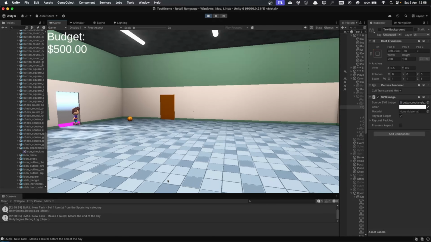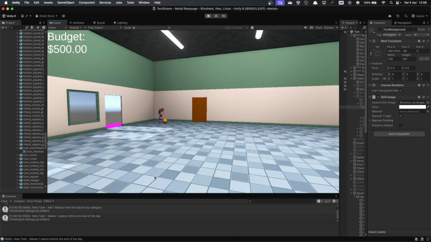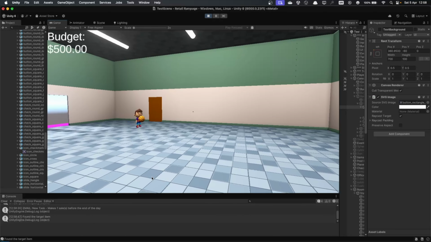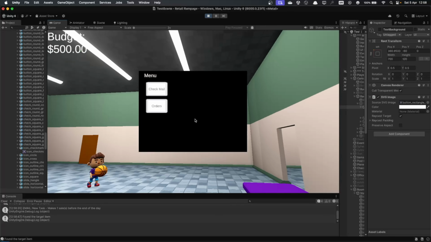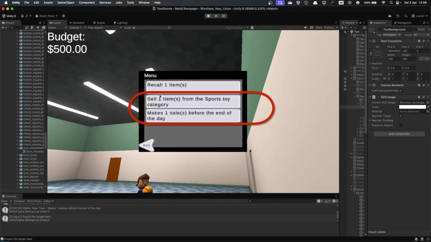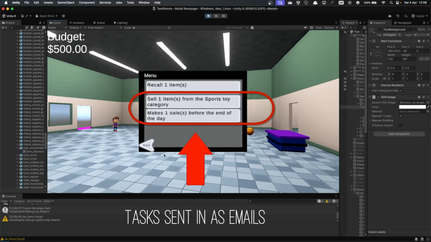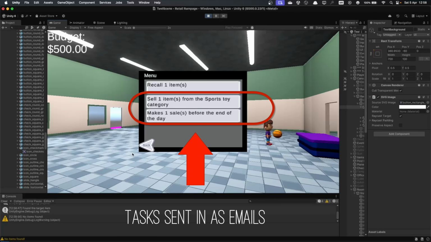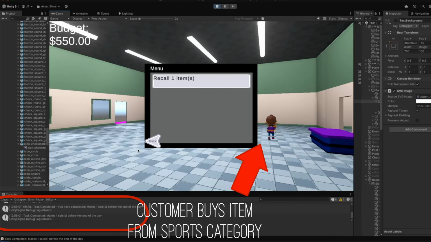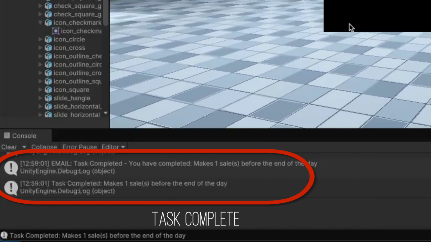But I knew when I was implementing the task system that I wanted to take this concept and emulate the ridiculous email requests I used to get. So the player will need to keep an eye on emails throughout the day and try to fulfill as many of these requests as possible, which will eventually have a reward mechanic attached to it, so there's some incentive for the player to complete them, or maybe it'll even have a penalty depending on the nature of the task.